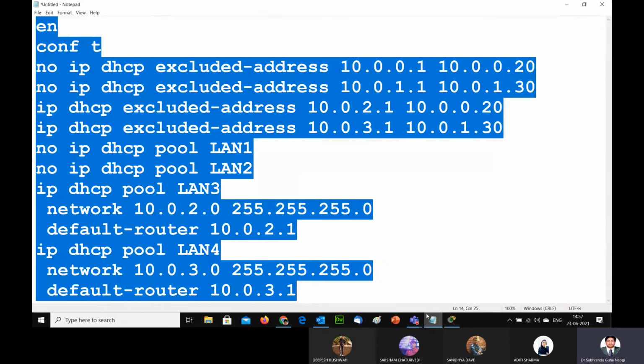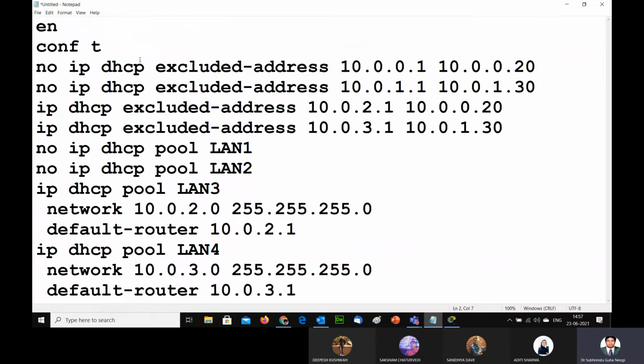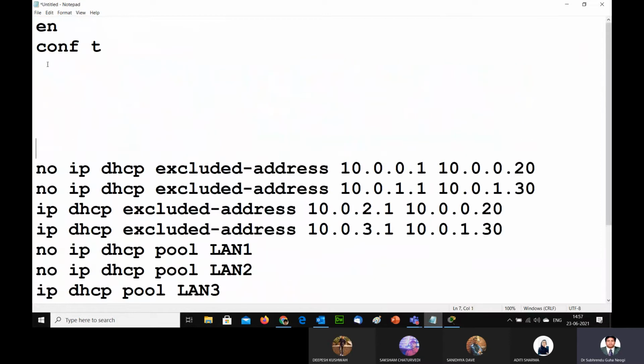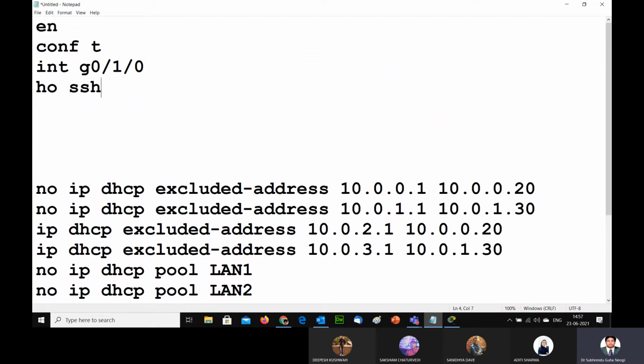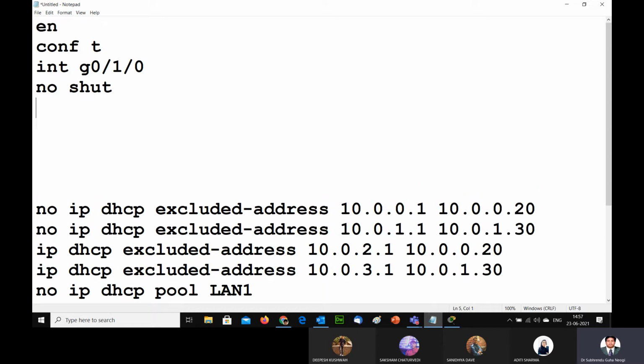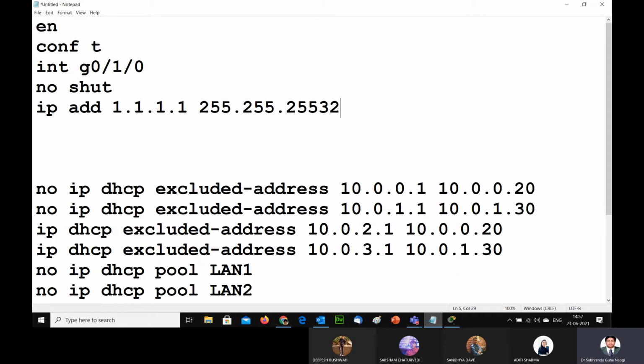So what I have to do, after I make it successful, I will be writing interface gigaport 010. Then I'll write no shut, sorry, and I'm giving the IP address as 1.1.1.1, 255.255.255.